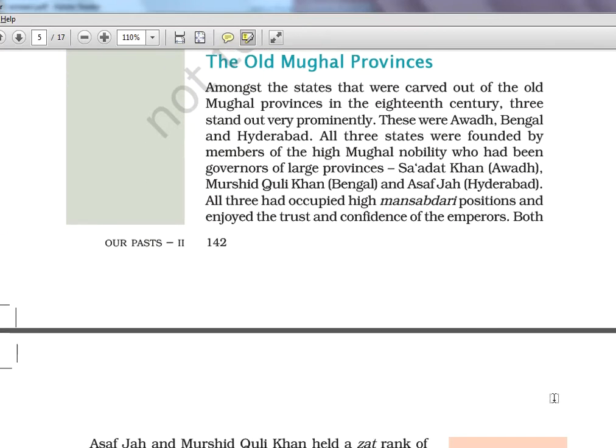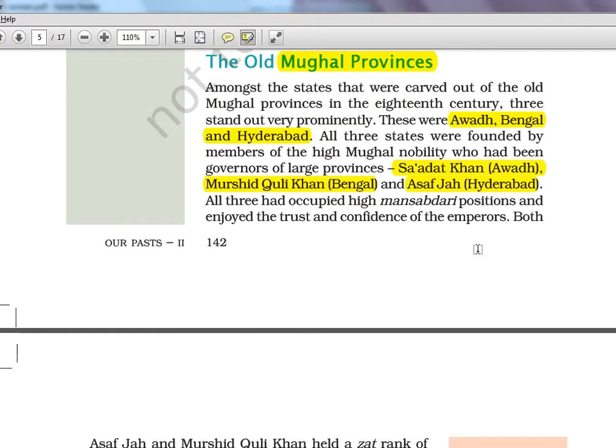Here, the old Mughal provinces, these three, Awadh, Bengal and Hyderabad, were founded by high Mughal nobility, that is the governors who were there. Sadat Khan for Awadh, Murshid Quli Khan for Bengal, and Asaf Jah for Hyderabad. This can be asked as a match-the-following question. Just remember at least two, the third one will automatically be there in the options.